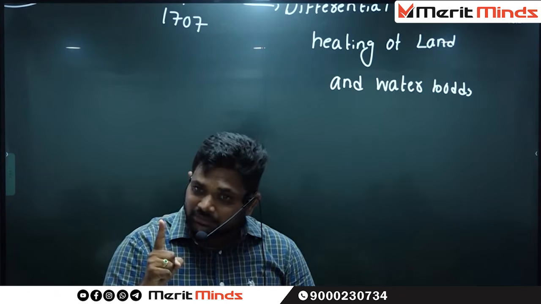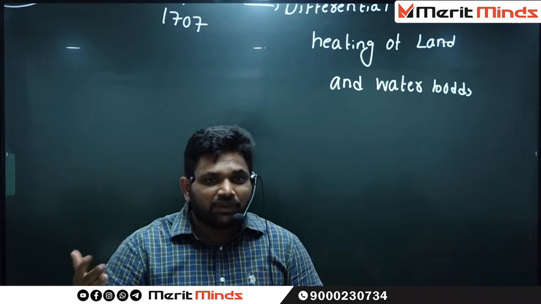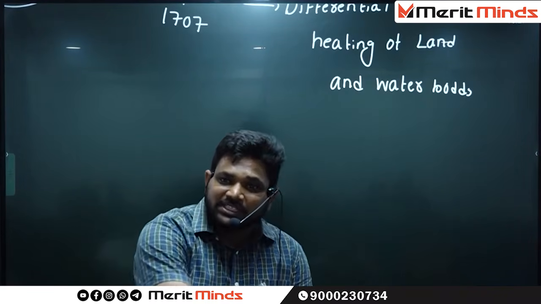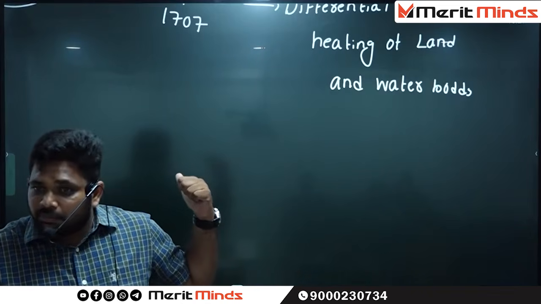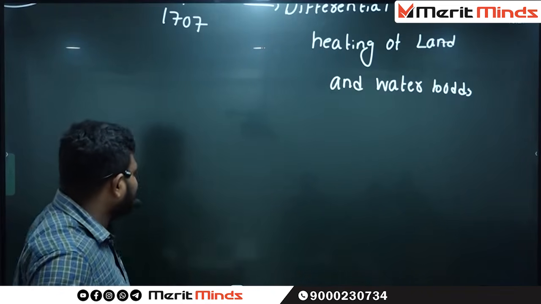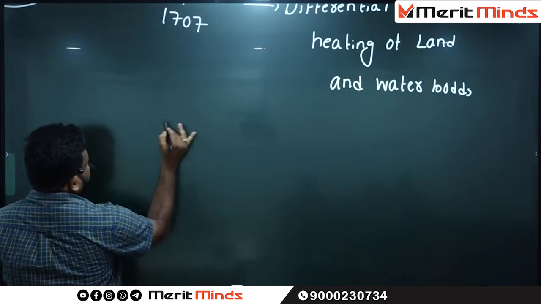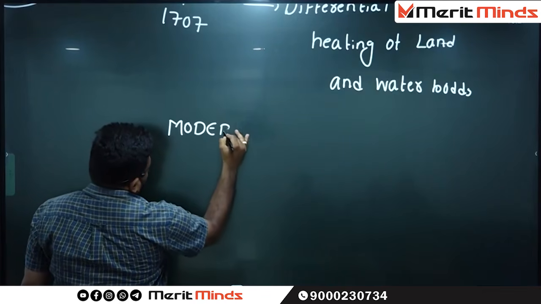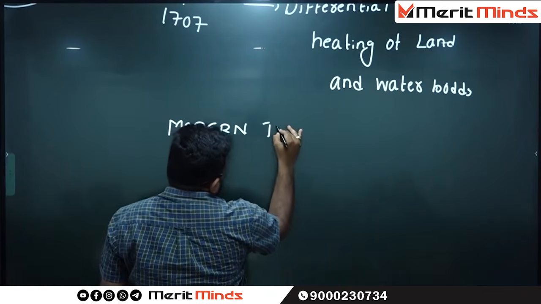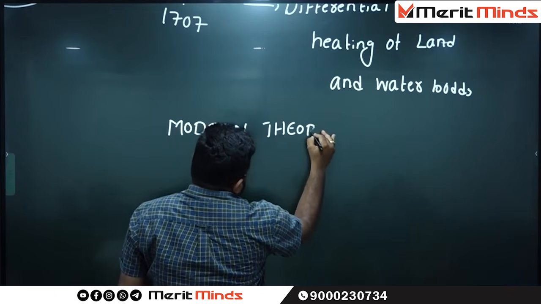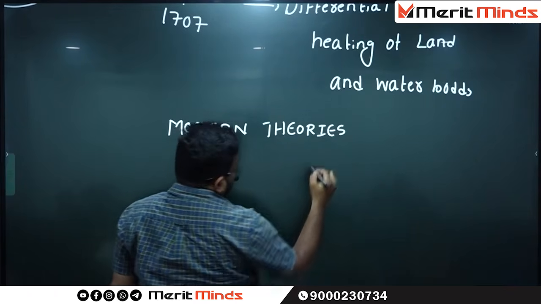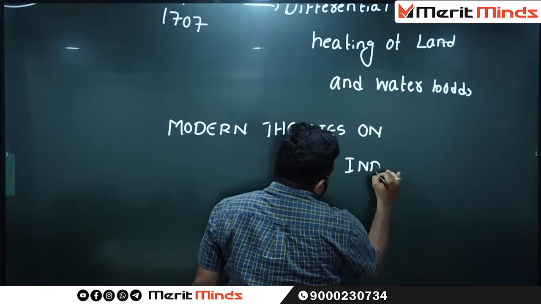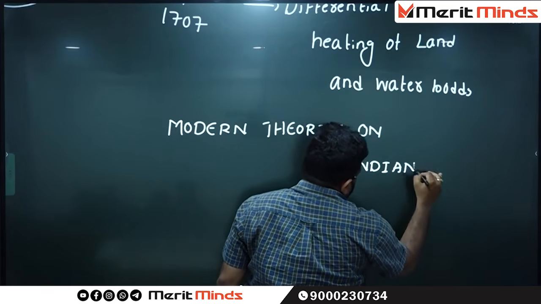Only one. But after 1951, many theories evolved giving information regarding the Indian monsoons. All those theories are combinedly called modern theories on Indian monsoons.